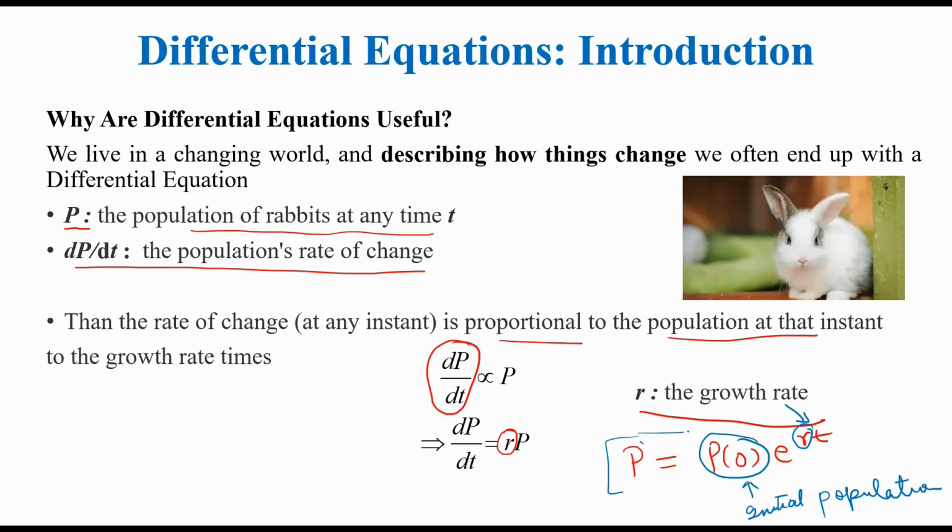Like if you ask me after 100 days how many rabbits there will be, I will have a prediction with the help of the solution of this differential equation. So you see how powerful mathematics is. Seeing the physical phenomenon, you modeled it through mathematical equations.